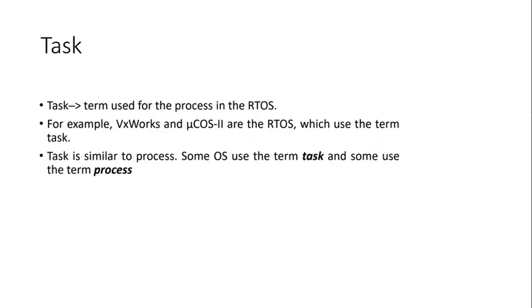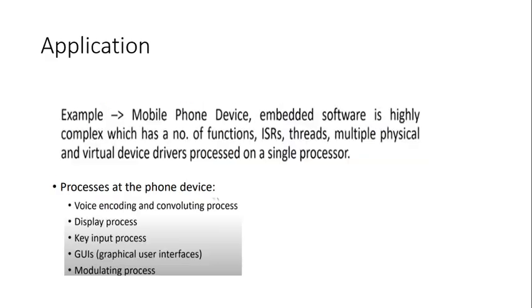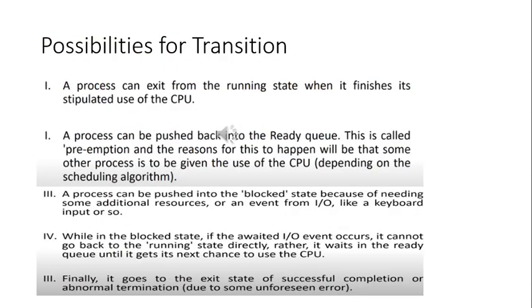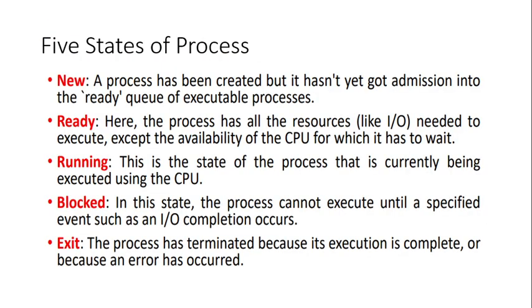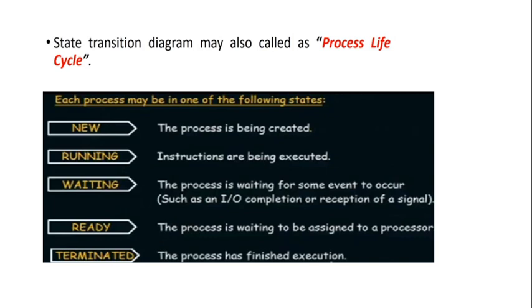Now the next topic is the task and the thread. These are the main important concepts regarding the process. We will continue with the task and the threads in the next section. The main thing you have to understand is the concept of a process. A process is basically a program in execution. A program is passive, and once it starts running or executing, we can call it a process. And most importantly, we have seen the process life cycle.